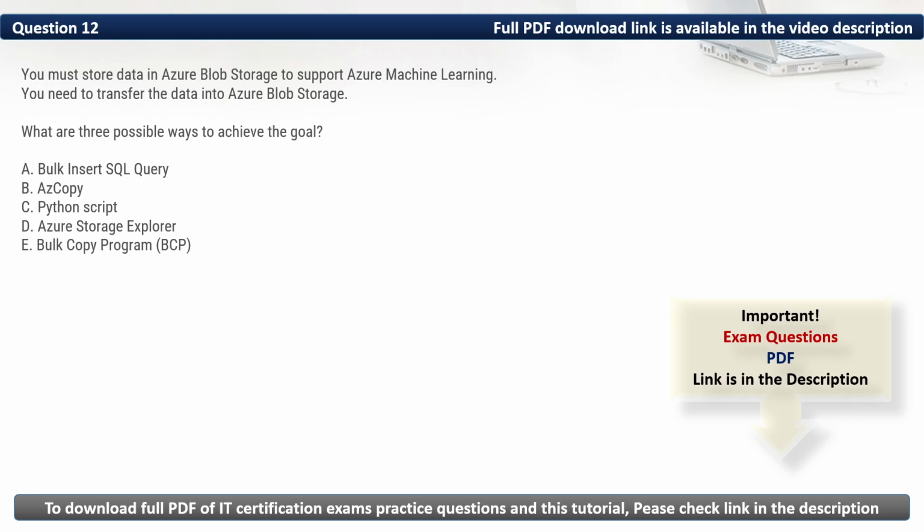Firstly, let's eliminate the incorrect options. We have A. Bulk insert SQL query. This is used for inserting data into SQL databases, not Azure Blob Storage. Then we have E. Bulk copy program. It is used to import/export data to and from SQL Server, not for transferring data to Azure Blob Storage. As such, the three possible ways to achieve the goal are AzCopy, Python script, and Azure Storage Explorer. Thus, the correct options are B, C, and D.